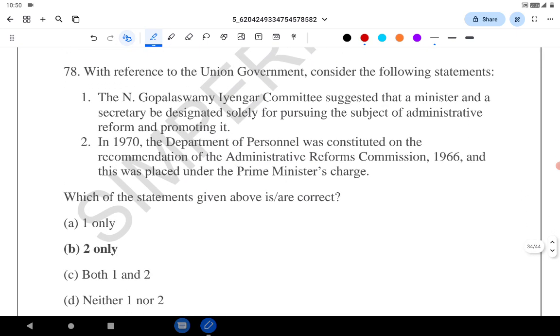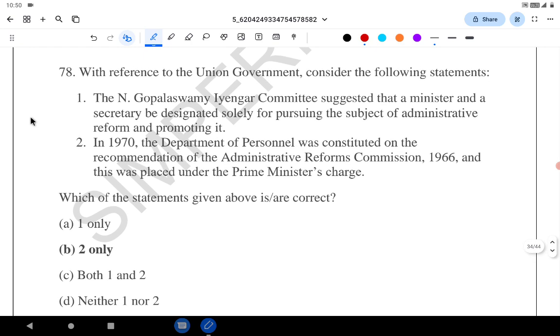Coming to the question number 78. The N. Gopalaswamy Iyengar committee suggested that the ministers and the secretary to be designated solely for pursuing the subject of administrative reforms and promoting it. It is not said by N. Gopalaswamy Iyengar committee. This is a recommendation given by the first ARC.